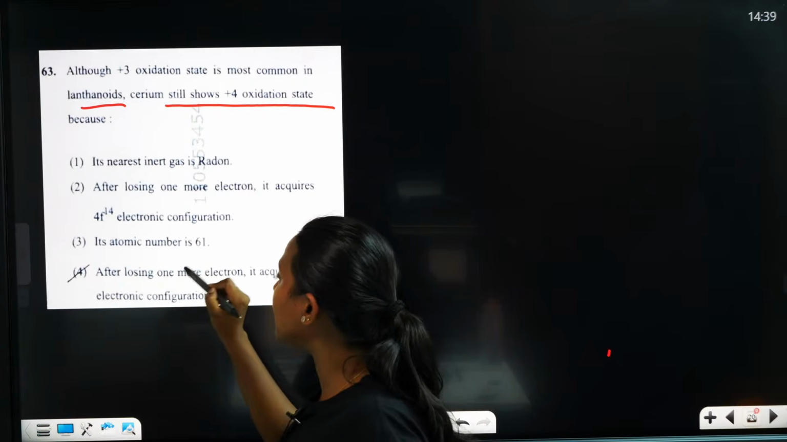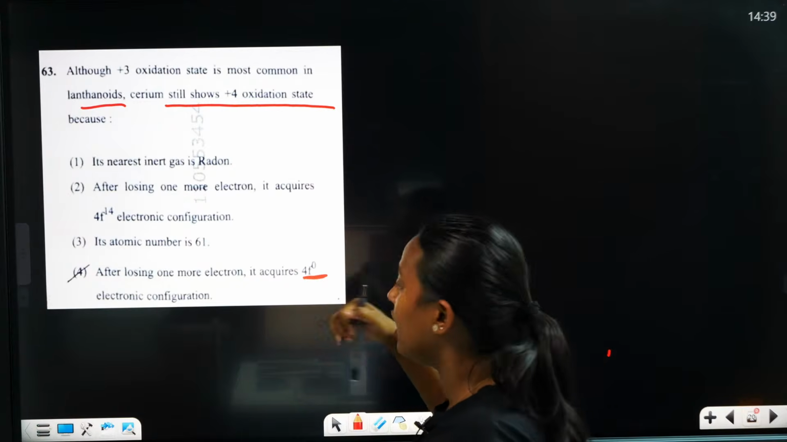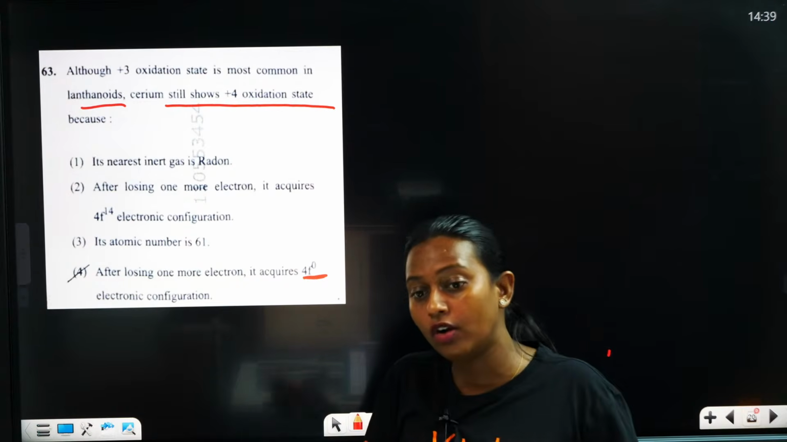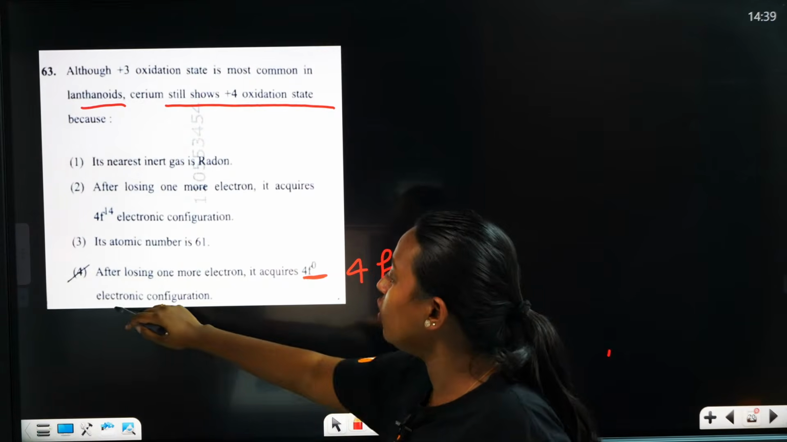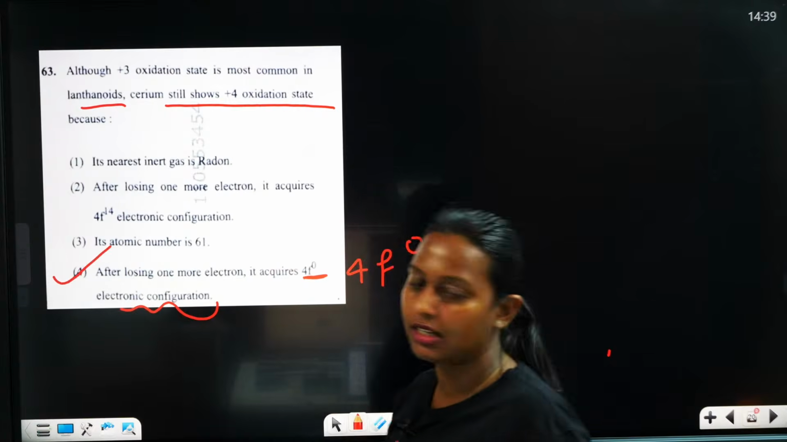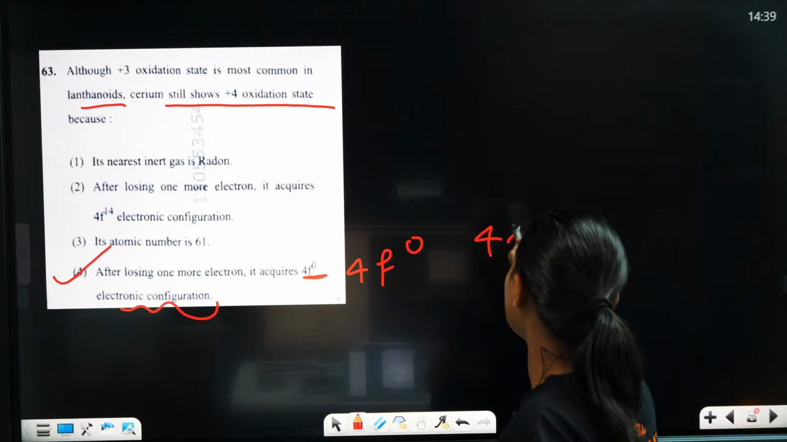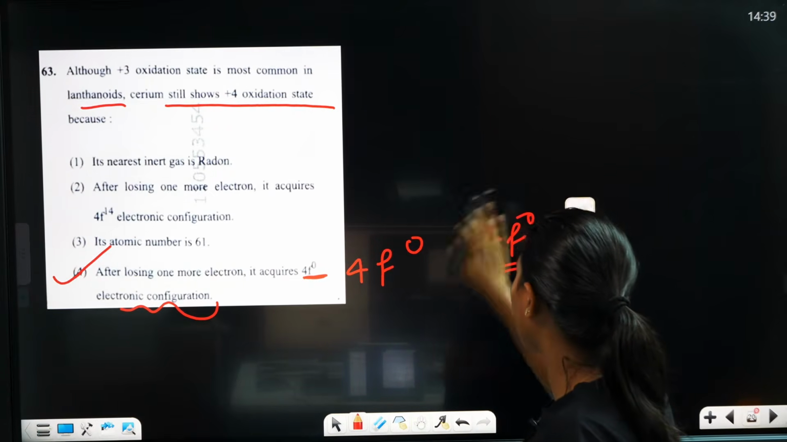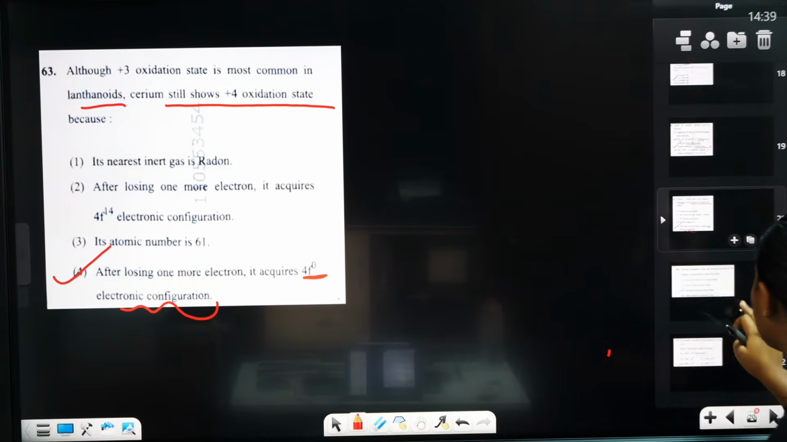So after losing one more electron, it reaches 4f0. If it loses one more electron, it can reach 4f0, so it is more stable. This is the reason: if it is 4f0, it is more stable. Okay, then we are moving to the next question.